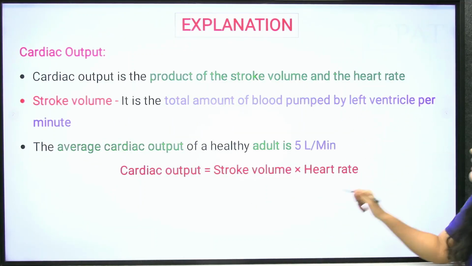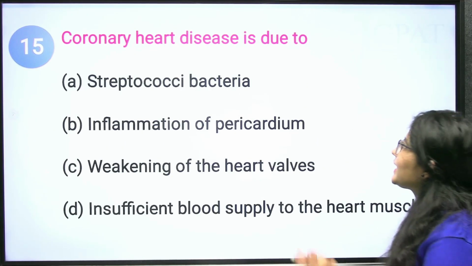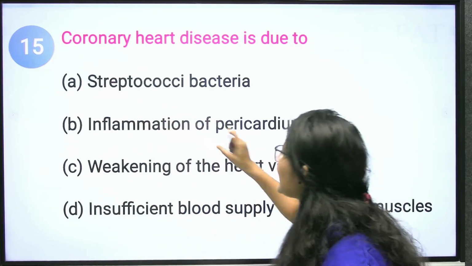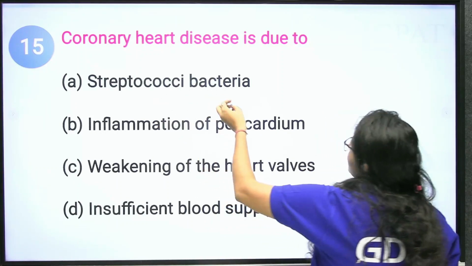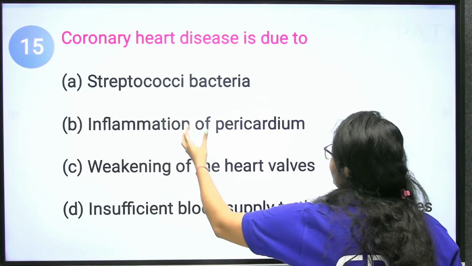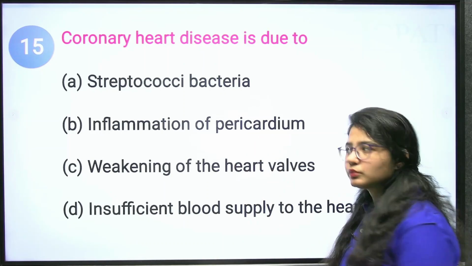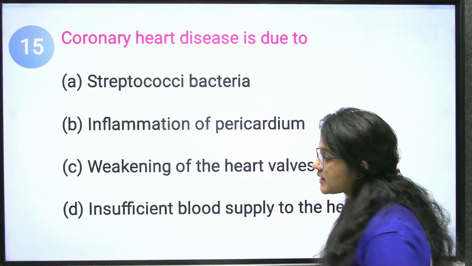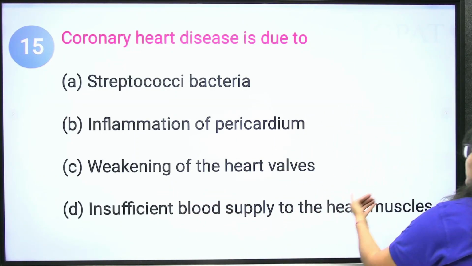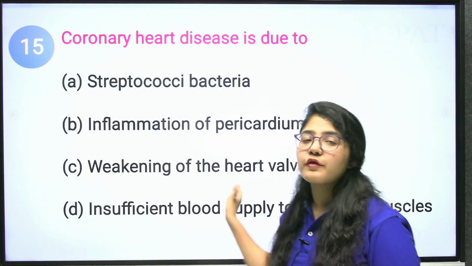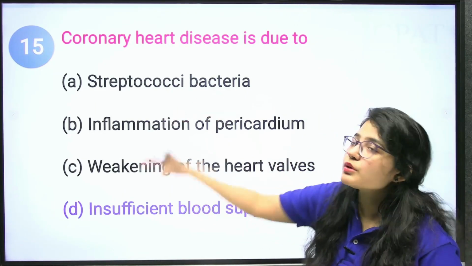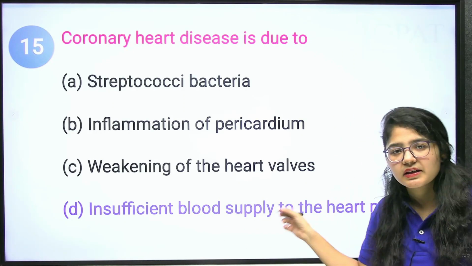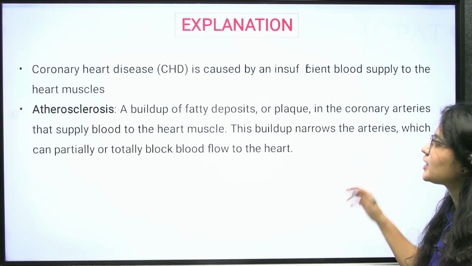Okay. Now, the next question. Coronary artery disease is due to, see, coronary means heart. Artery disease is due to streptococci bacteria infection? No. Inflammation of pericardium? No. Weakening of heart walls? No. It doesn't have any relation with the arteries. But the insufficient blood supply to the heart muscles is the condition of your heart disease, that is, coronary heart disease is termed as insufficient blood supply to the heart muscles. Clear? Understood? Okay. Next question.